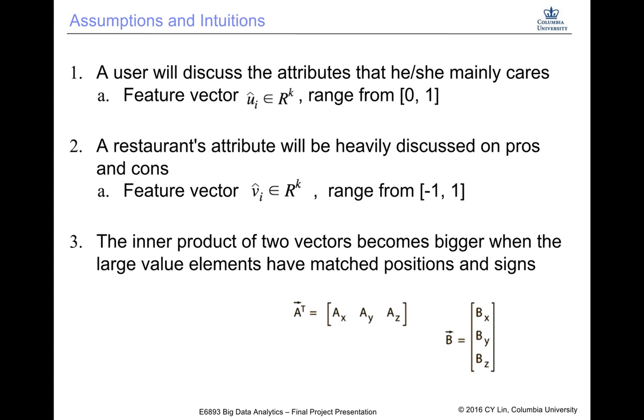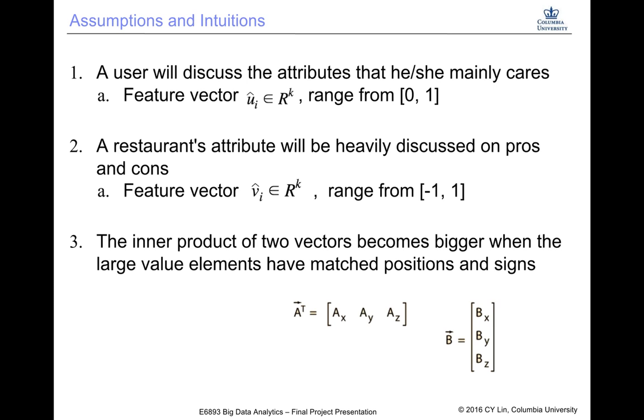So each element of the feature vector computed from one review of a restaurant represents how this restaurant behaves on each property, as a number ranging from -1 to 1 in this review. We denote the user's feature vector as u hat subscript i and the restaurant feature vector as v hat subscript j. The detailed calculation method and how we will use the feature vector will be introduced in the later slides.